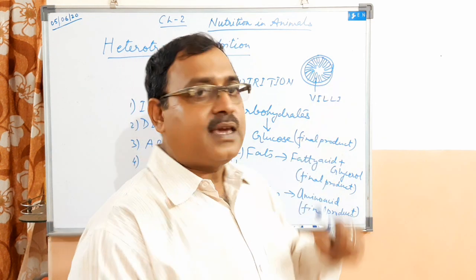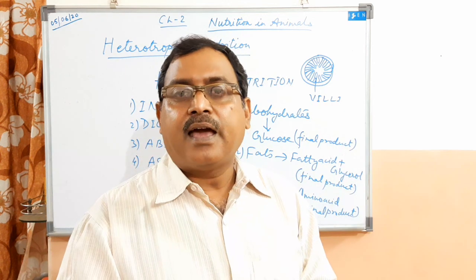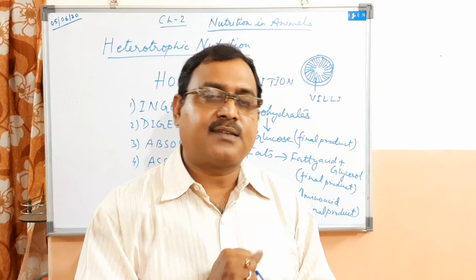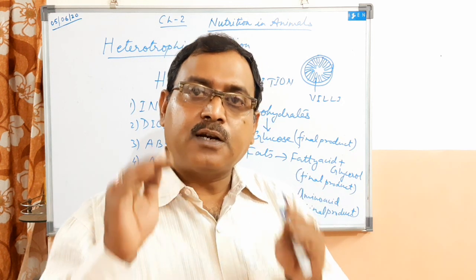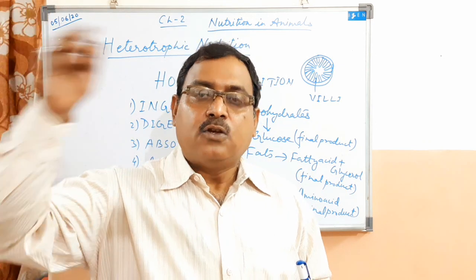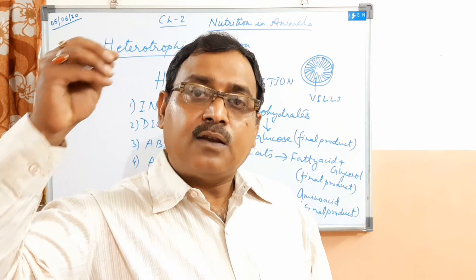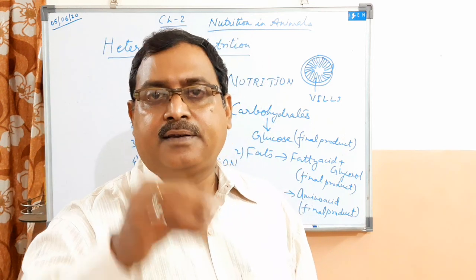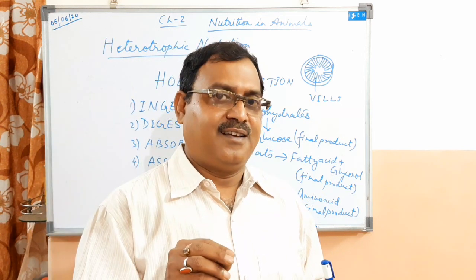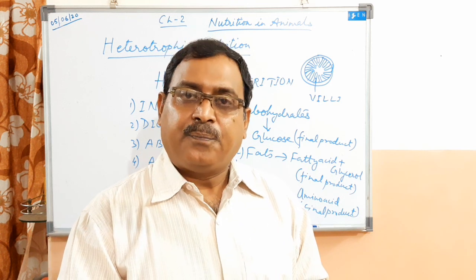So villi increase the surface area, therefore reducing the time for absorbing the digested food. Once the food gets digested, it is transported through blood to the whole body. So this food via blood is transferred to each and every cell of the body. So this is how absorption is done.